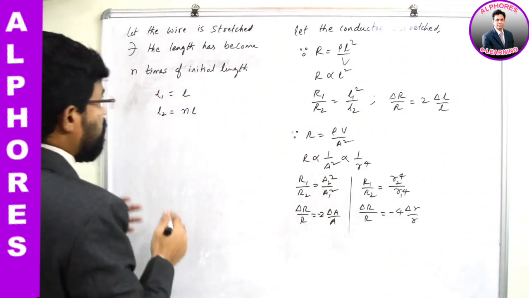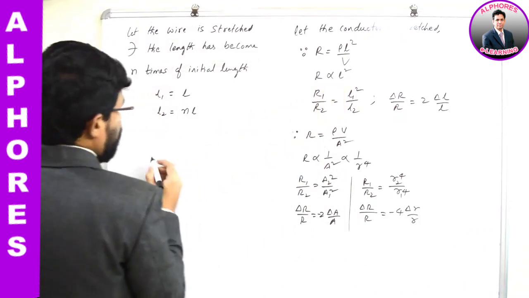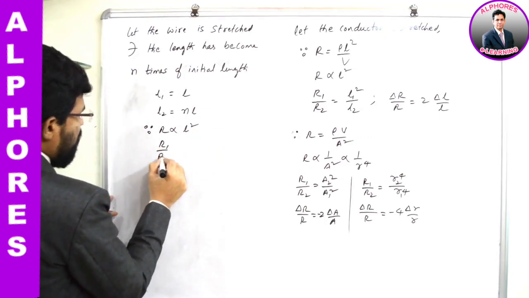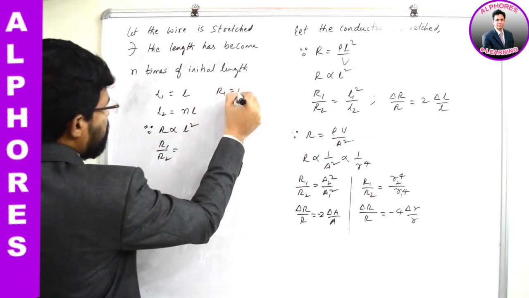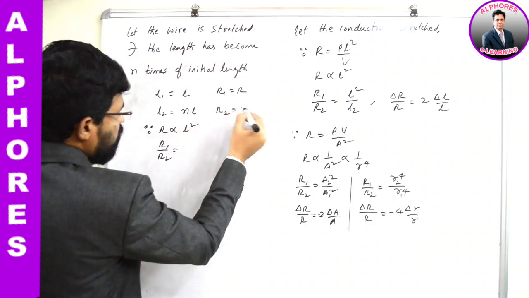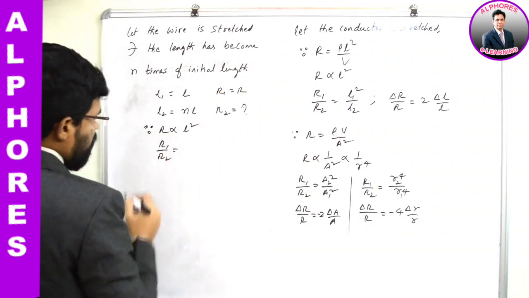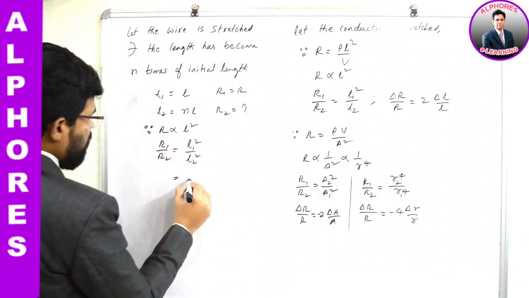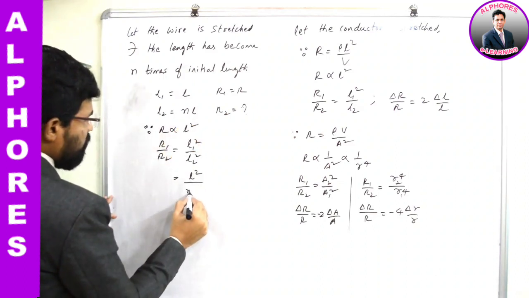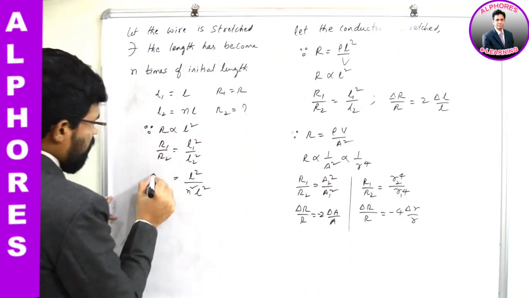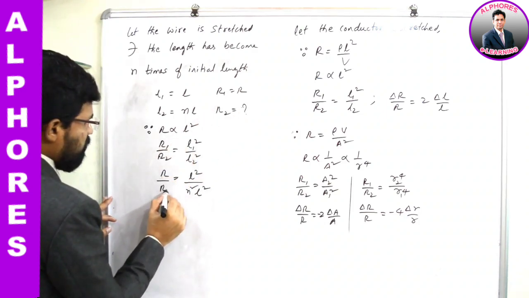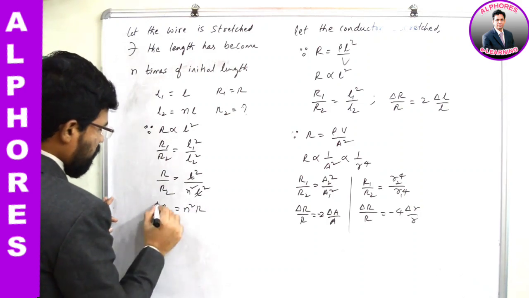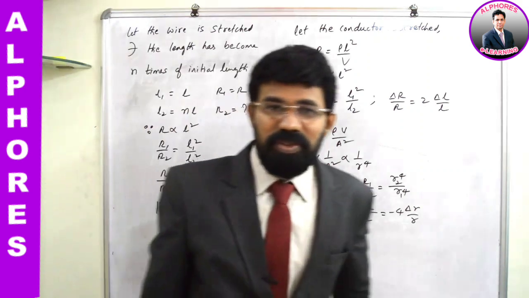If it is stretched, the relation between resistance and length is what? R is directly proportional to L square. Since R is directly proportional to L square, R1 by R2 is equal to, let us say R1 is R, R2 we don't know, we have to find that, right? So R1 by R2 is equal to L1 square by L2 square. Here L1 is taken as L, so L square. L2 is what? nL, so n square L square. And R1 is R, so R by R2. L square gets cancelled, then R2 is what? n square R. So final resistance is equal to n square R.